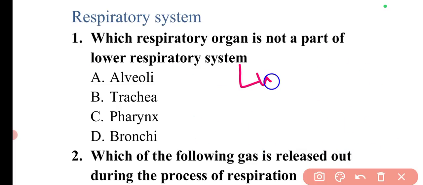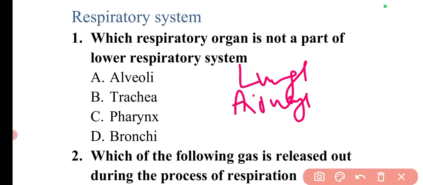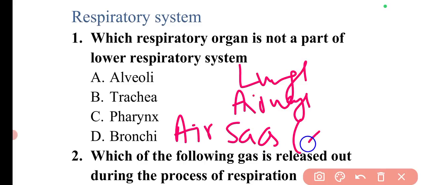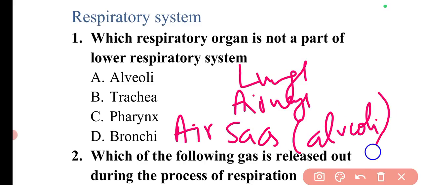Then the lungs are in the lower respiratory tract. Then there are airways. In airways we have bronchi and bronchioles. And then there are air sacs, which are alveoli. So you have to remember these other names.